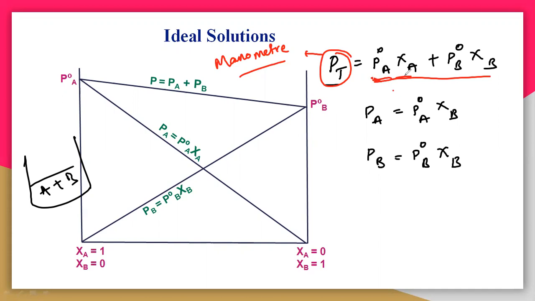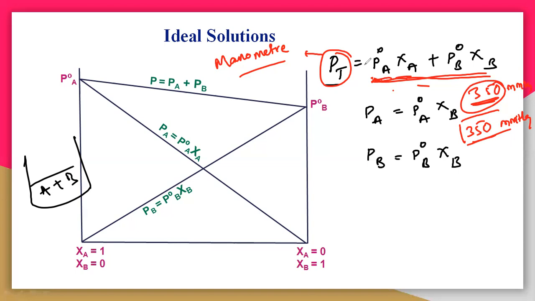So here we have P naught A and zeta A. Let us take the value we get as 350 mmHg, where mmHg is a unit of pressure. When you add P naught A zeta A plus P naught B zeta B and get 350, check if it is exactly equal with the total pressure observed with the manometer. The manometer is an instrument used to measure the pressure.